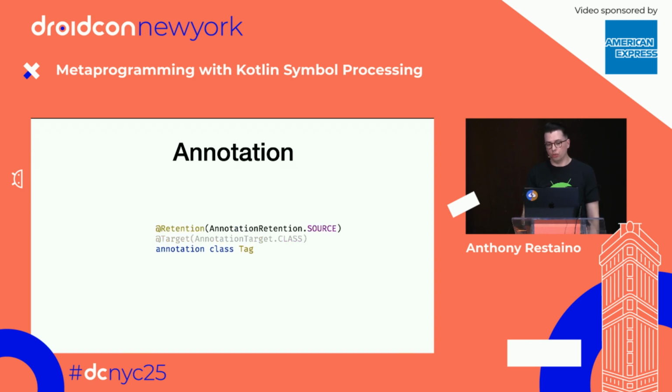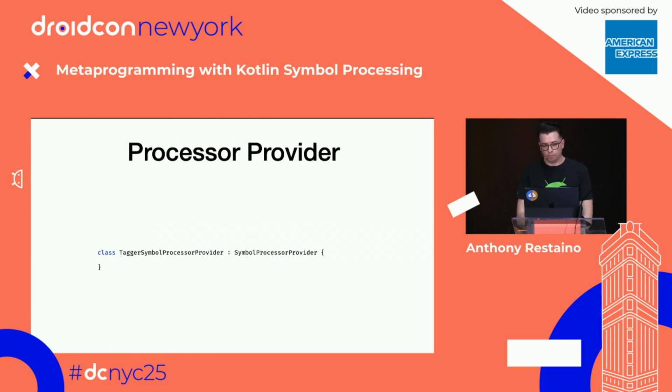It's just going to be attached to classes. And then we're going to set the retention on the Tag. This is technically not necessary, but this explicitly tells the Kotlin compiler to throw away the Tag annotation after compilation finishes, because we don't actually need it. And so this is just a clean way of saying, hey, Kotlin compiler, we only need this during compilation. Throw it away. It doesn't need to be included in the binary. So here's our Tag annotation.